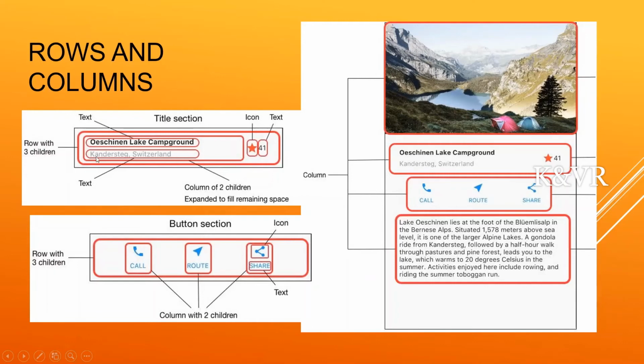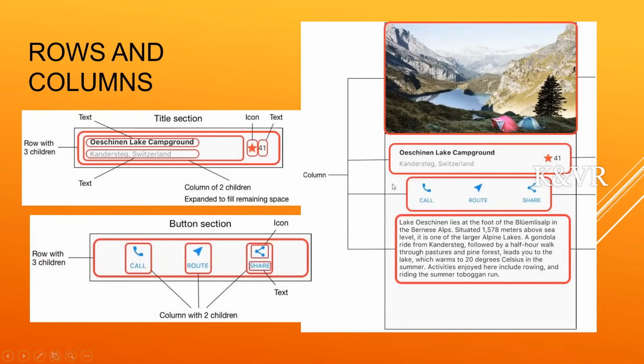In that row we are creating one text. We are creating another row. In that row we are creating one text and another text. Here in that row we are creating a right side icon and text. That's enough.